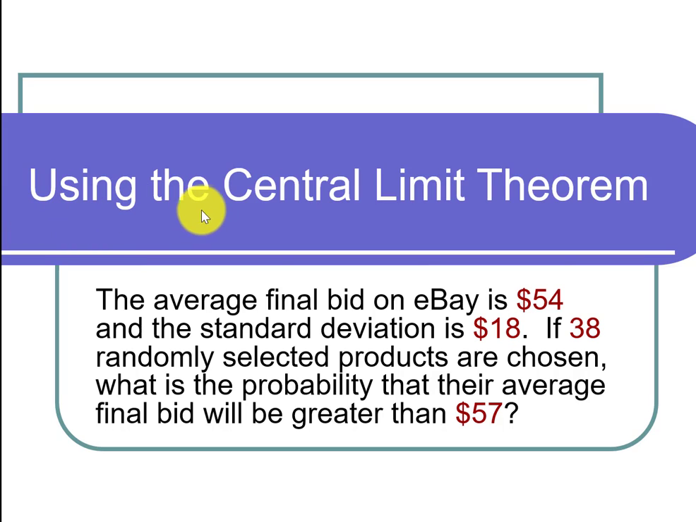This is a video on using the central limit theorem. The question states, the average final bid on eBay is $54 and the standard deviation is $18. If 38 randomly selected products are chosen, what is the probability that their average final bid will be greater than $57? So let's start out by writing out our important numbers and the symbols that correspond to those numbers.